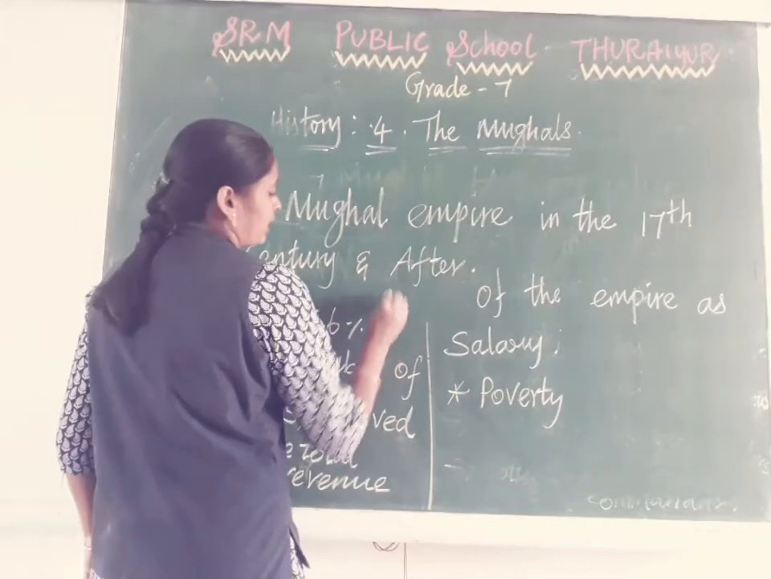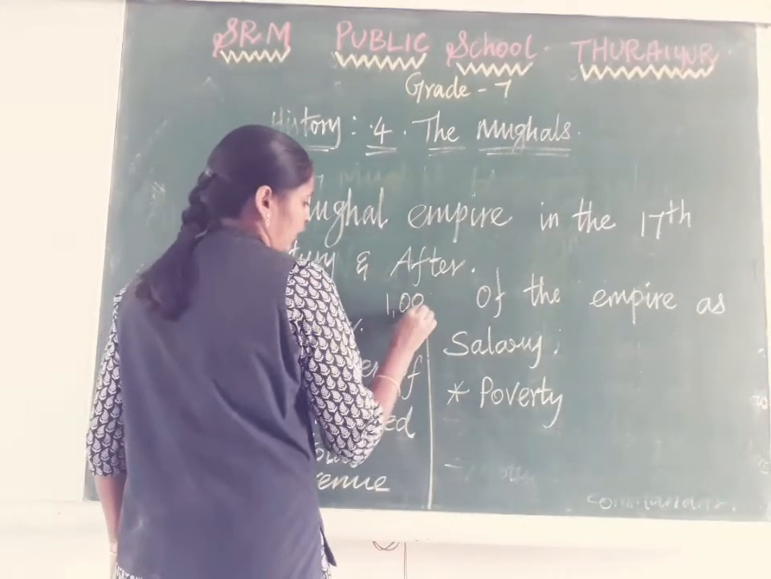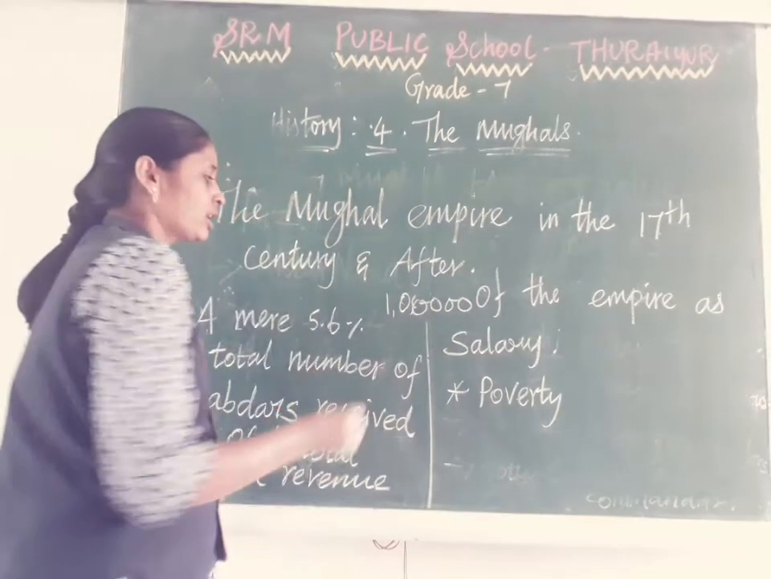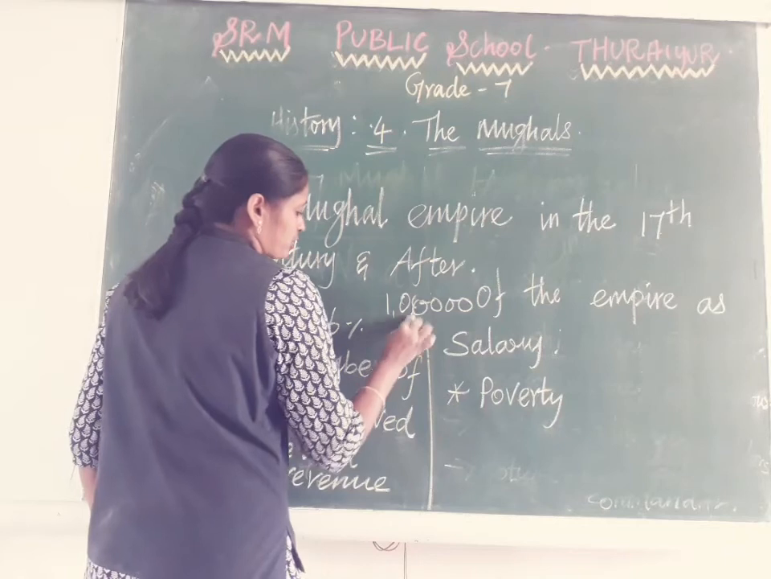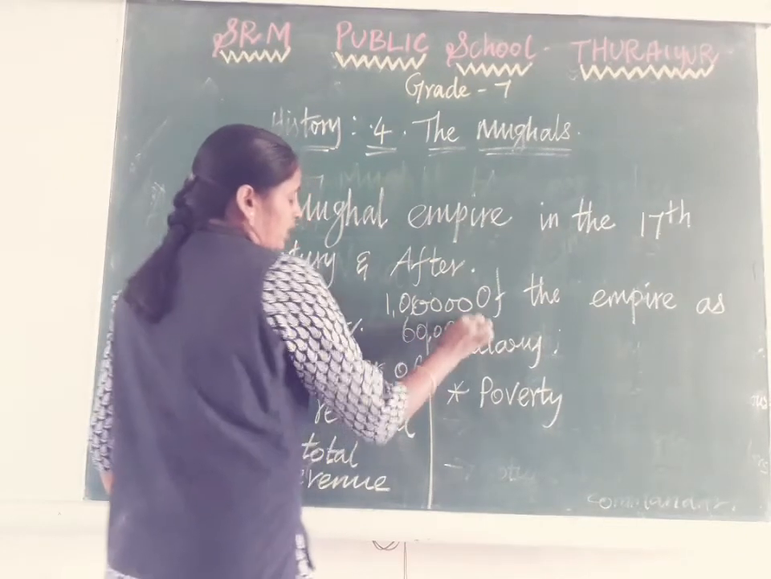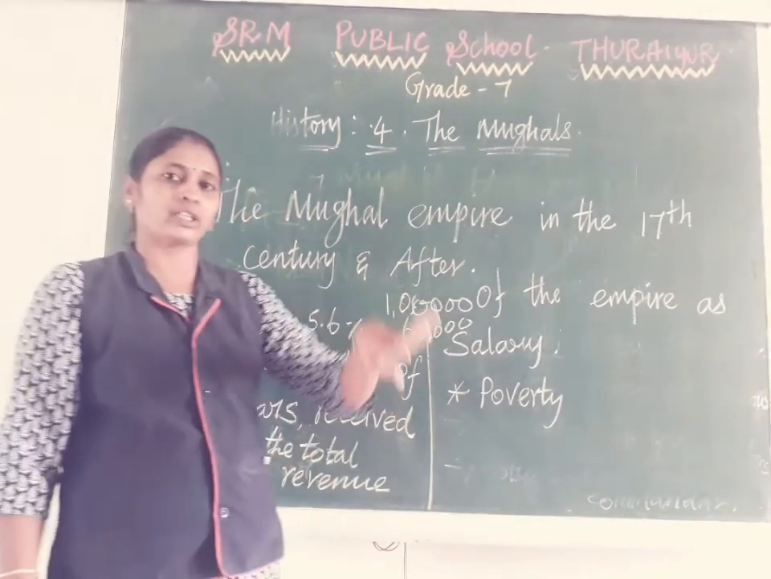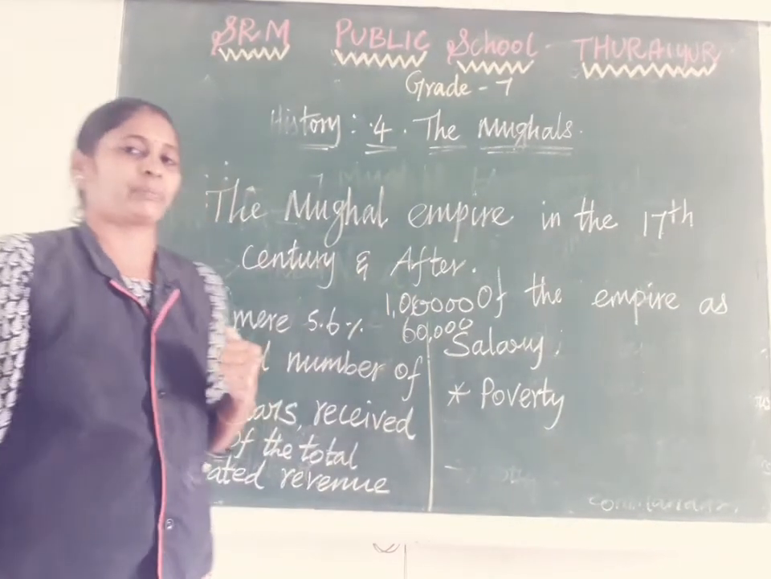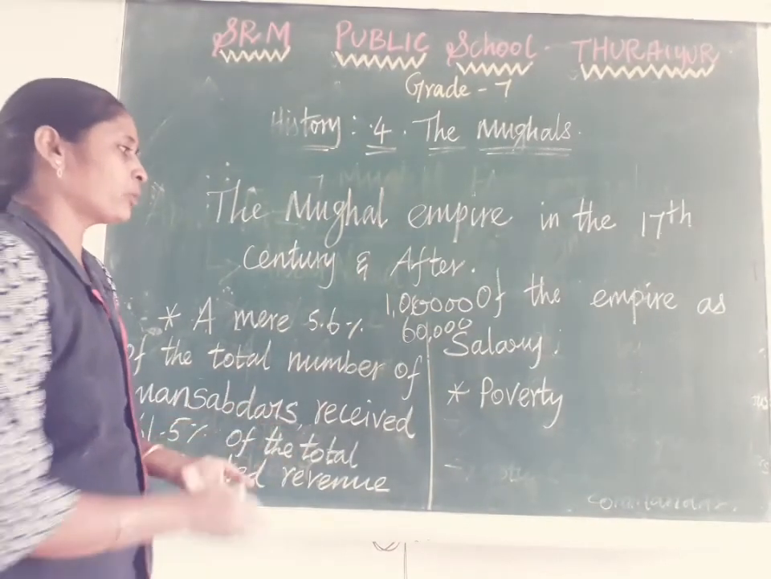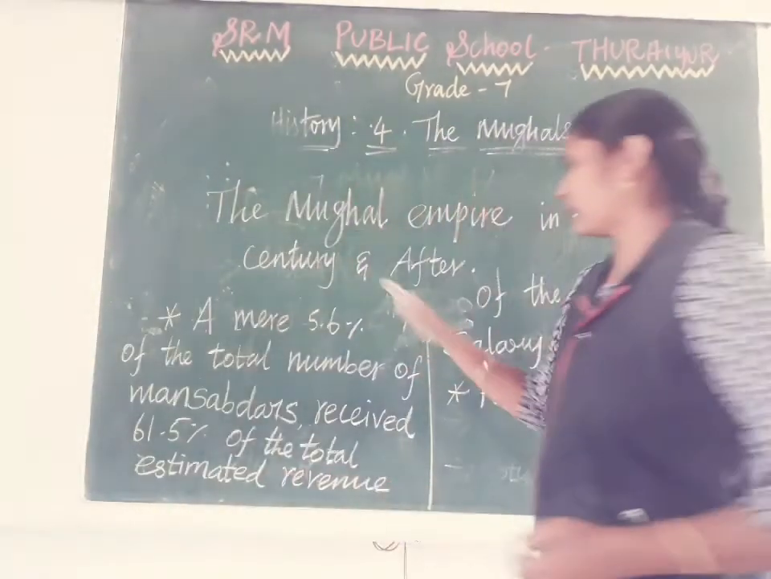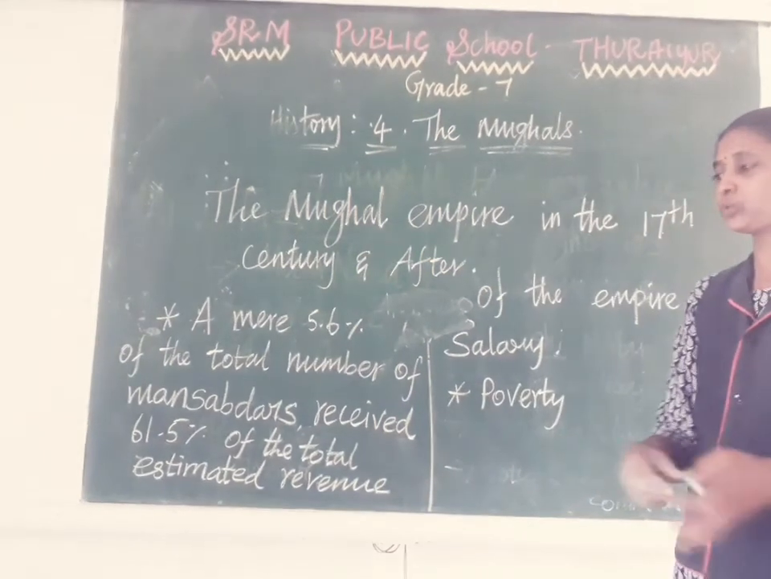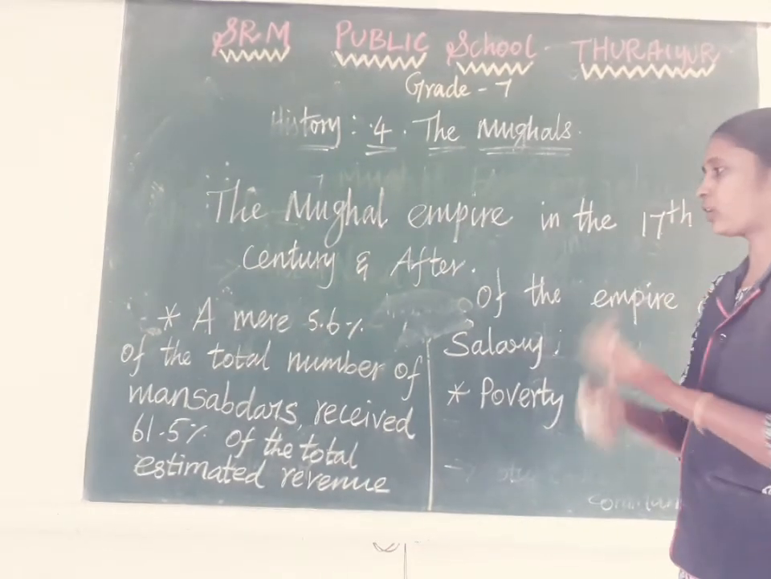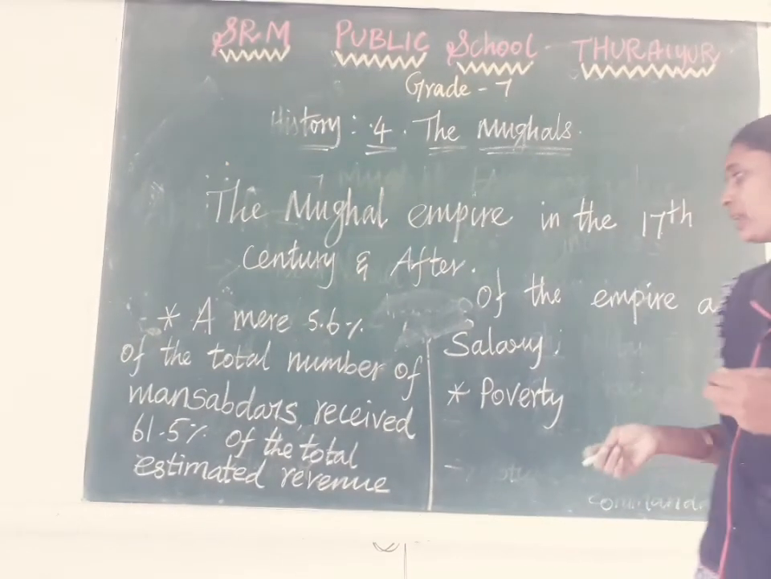Suppose they collected tax from the people around 1 lakh. Out of that 1 lakh, around 60 to 80,000 was spent on the salary of mansabdars. The remaining 40,000 at most could be spent on the military and people's development. So the maximum amount was spent on the salary of the mansabdars. That is a very important reason for the falling economy of the Mughal dynasty.